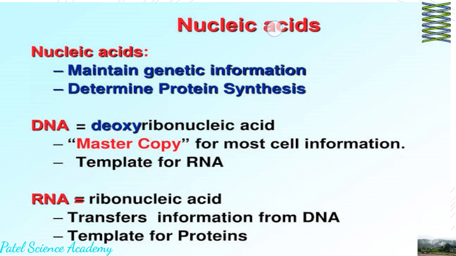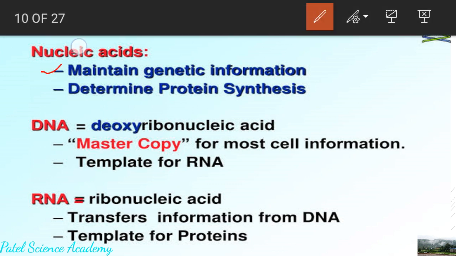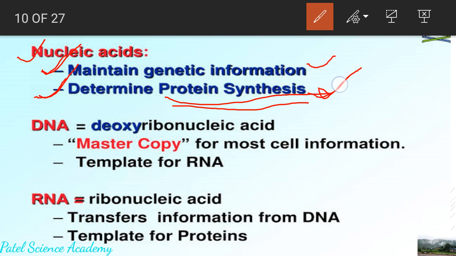It maintains the genetic information, and it decides or determines the protein synthesis. The process of formation of the protein is under the control of this nucleic acid. Means nucleic acid is very important for the formation of the protein, and protein is a very important part of our body. So dear students, these are some functions or important roles of the nucleic acid. It maintains the genetic information and is required for protein synthesis.